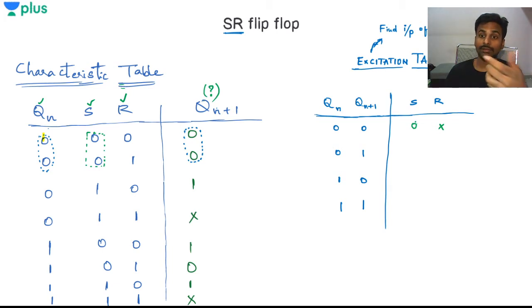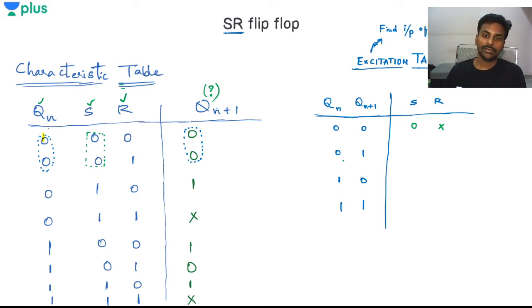That is what we have found out using Qn and Qn plus 1. Just by looking at the past outputs and the next state, I am finding S and R. So if I provide S equals 0 and R as 1 or R as 0, then I'll have the next state as 0 only. That is what the excitation table is telling us.